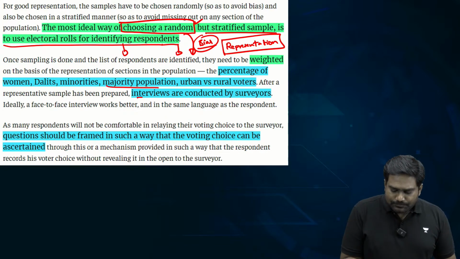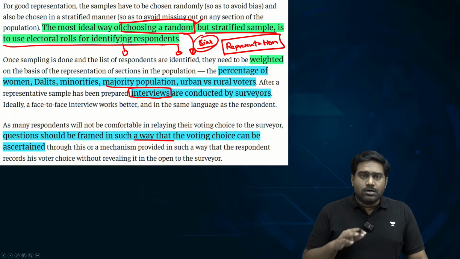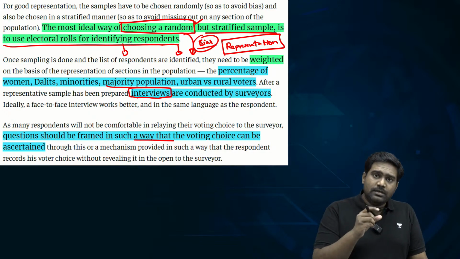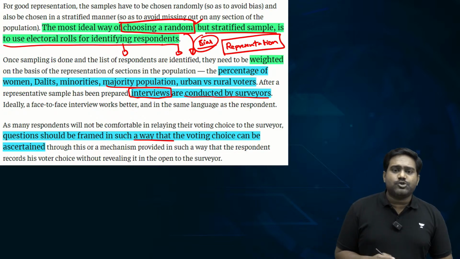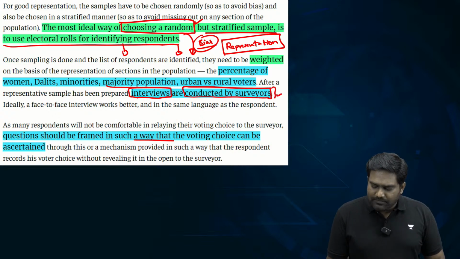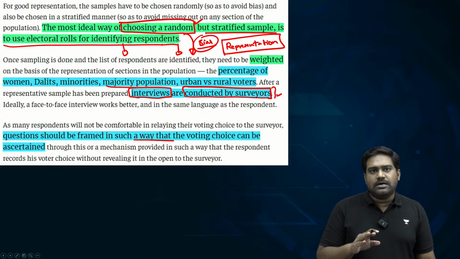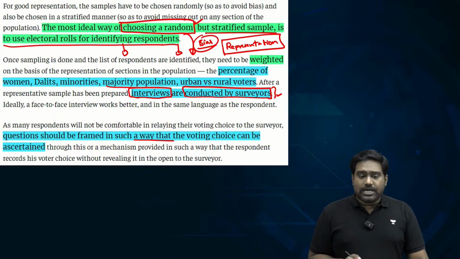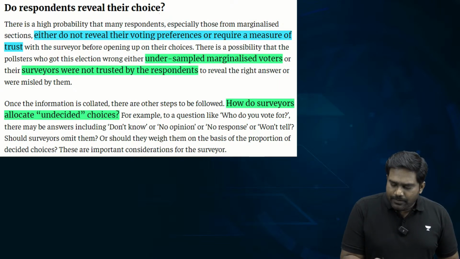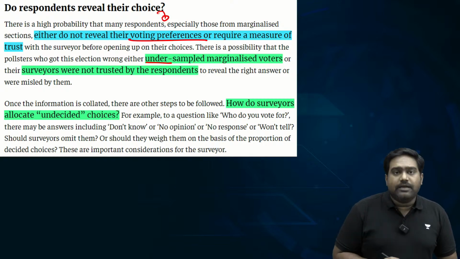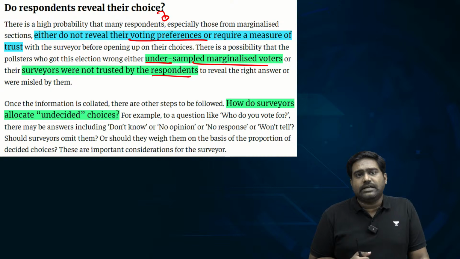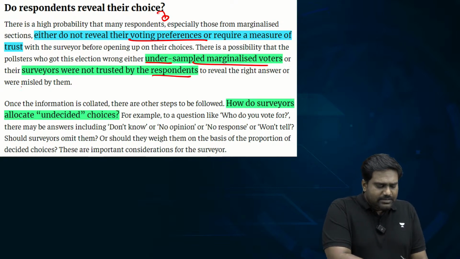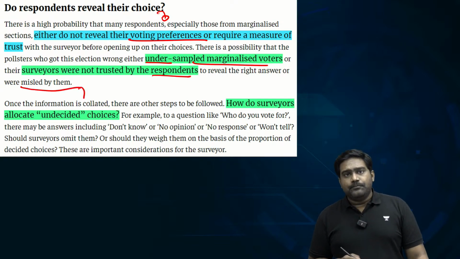Next is the questionnaire. Ensure that you conduct the interview in a non-hostile, friendly manner. The question itself has to be properly designed. It should entice the voter to give out the most honest and the right answer possible. Because this is a challenge. You can never determine whether the voter gave a deliberate wrong answer, or they were concealing the actual vote that they casted, or were they trying to mislead. That can never be very clear.